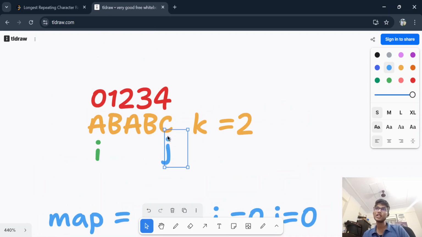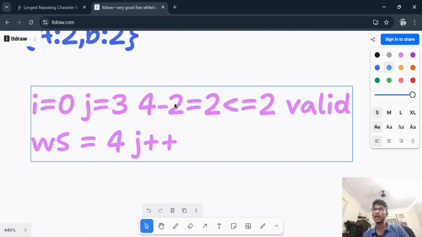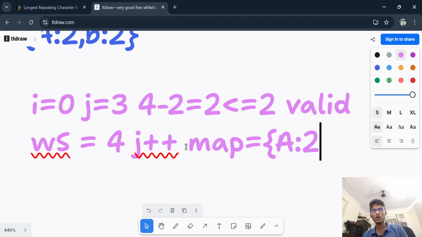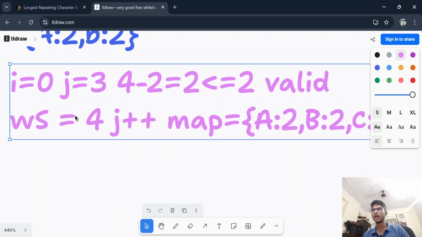So if I see j is at c, now my map will have some extra characters. What is that extra character? Map is a2 comma b, not small b, it's capital B, which is also 2, and then comma c 1. Yes, so I think you cannot see this. I'm making it small.